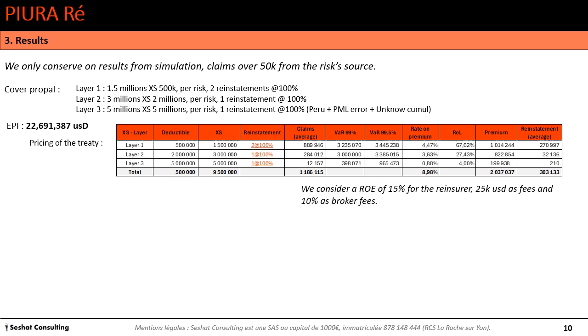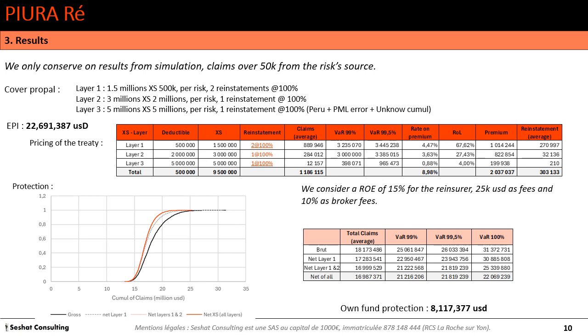So here you can see the cumulative claim distributions. The cumulative claim distribution is built by using every 5,000 scenarios. I classified them. So we see the impact of the excess, the impact of the first layer.